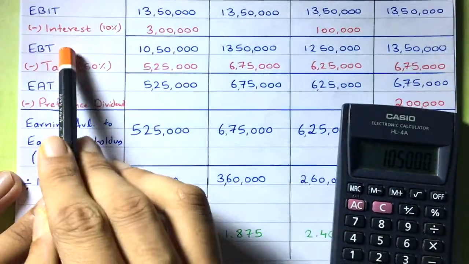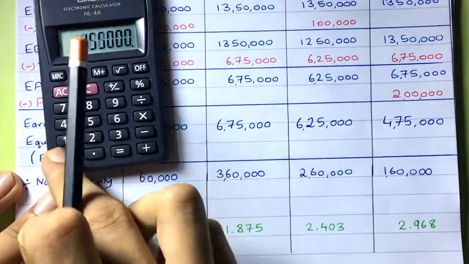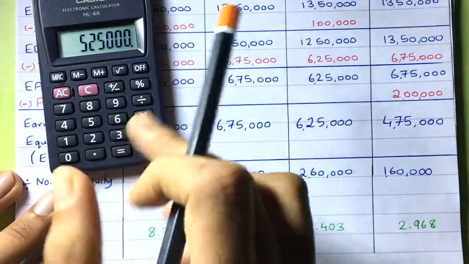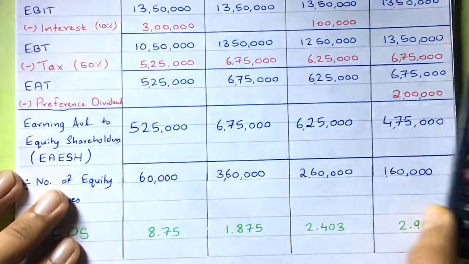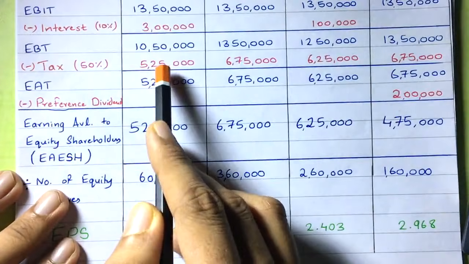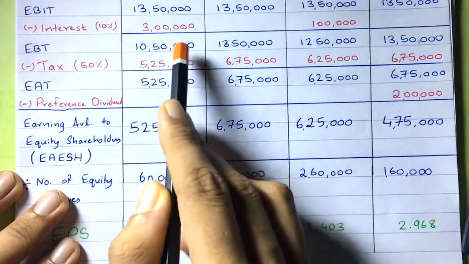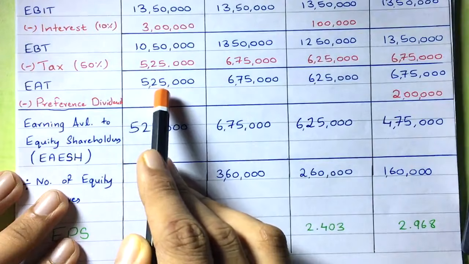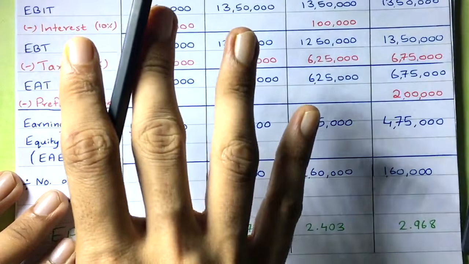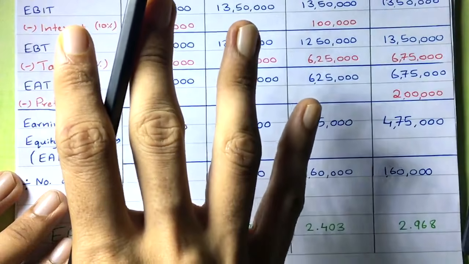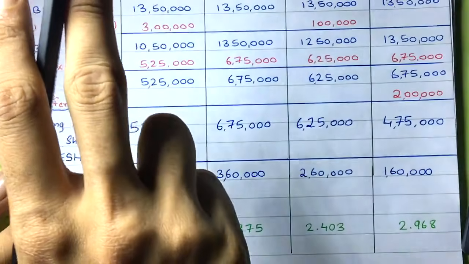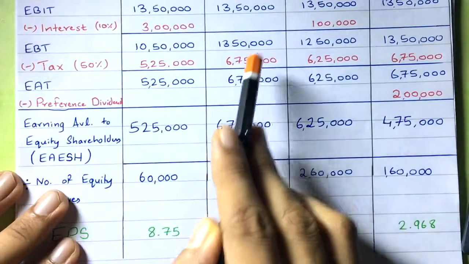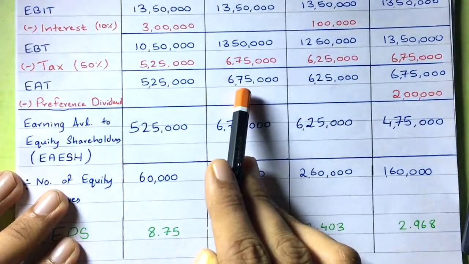The earning before tax. Fine. So 10,50,000 into 50%, the half of it, right? So that is equal to 5,25,000. So if you deduct 50% from 10,50,000, you will get 5,25,000 as the answer. Isn't it? If you have 4 and you take 50% of 4, you will get 2, and if you deduct 2, the remaining is also 2. So it's very simple. So 50% of 13,50,000 is 6,75,000, and the answer will also be 6,75,000.